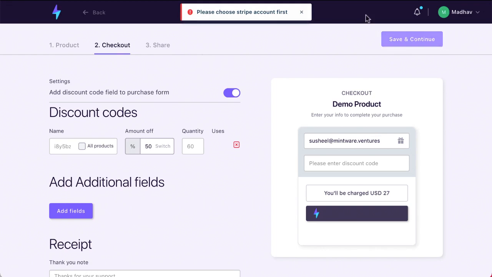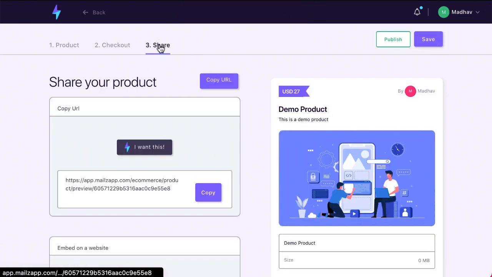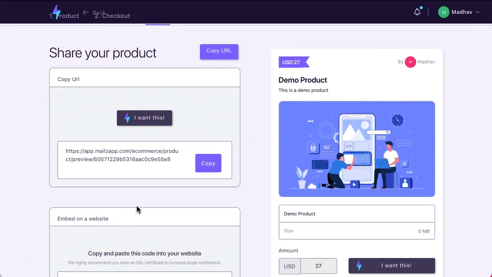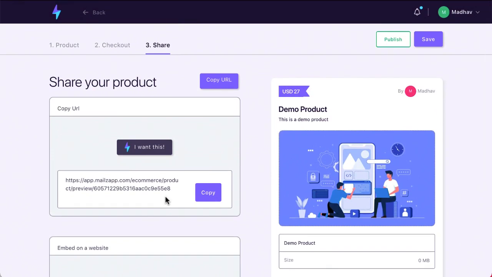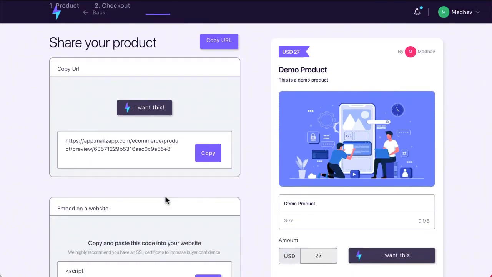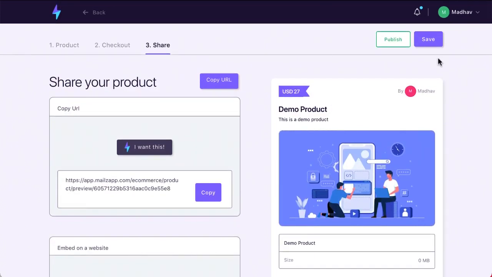Obviously I need to connect the account, and then what you can do is copy this URL and put it straight into your email, or you can embed this on a website using this code. But most powerfully, the feature that I was showing you earlier, you can just integrate this straight into an email. So this is Mailzapp Commerce, a very, very powerful feature.